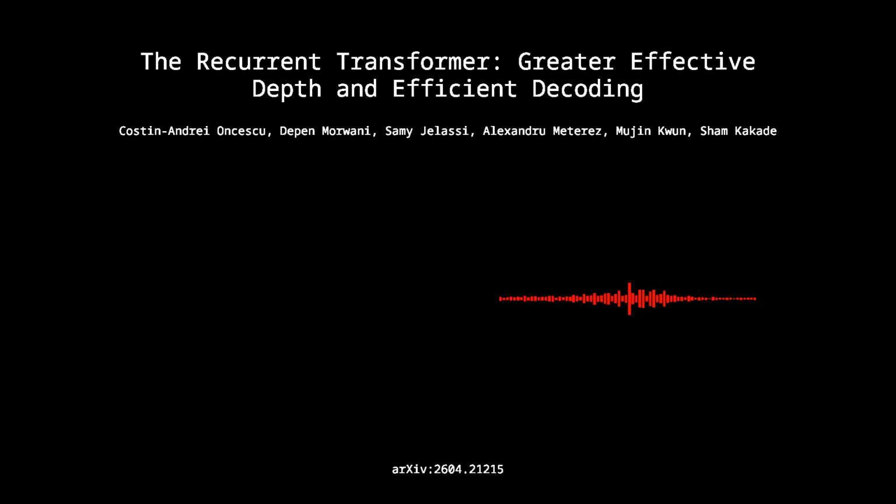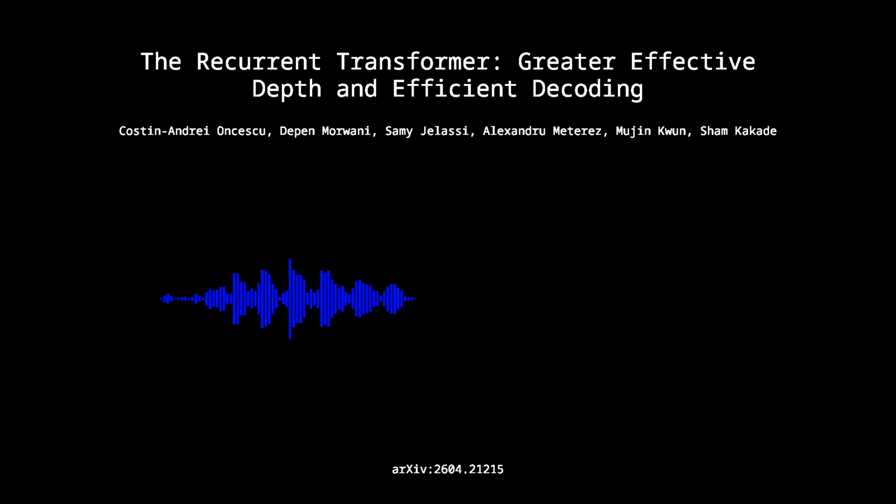Exactly. It's highly flexible. But this brings up the ghost of classic machine learning. I mean, if this architecture is executing iterative token-to-token recurrent computation within a layer, why doesn't it suffer from the vanishing or exploding gradient problems? Oh, yes. The classic RNN curse. Right. We've all tried training traditional RNNs on long sequences. The gradients either vanish into nothing, and the model learns literally nothing, or they just explode into NaNs.